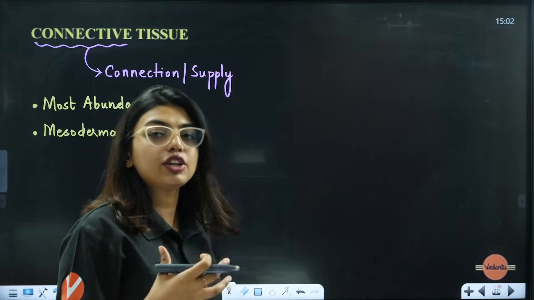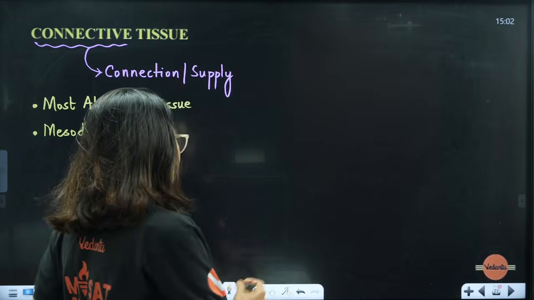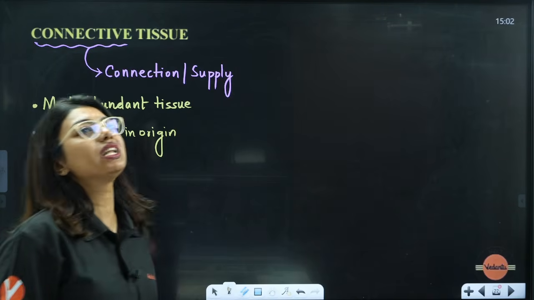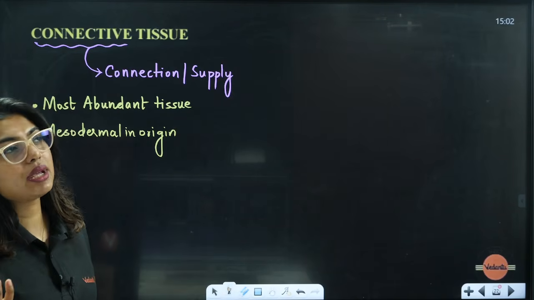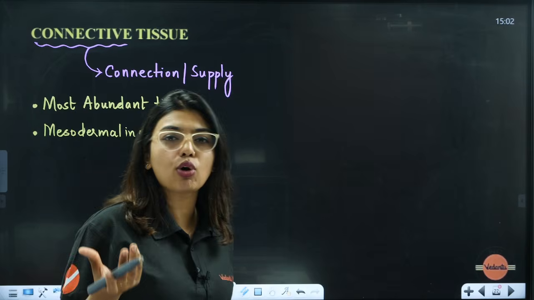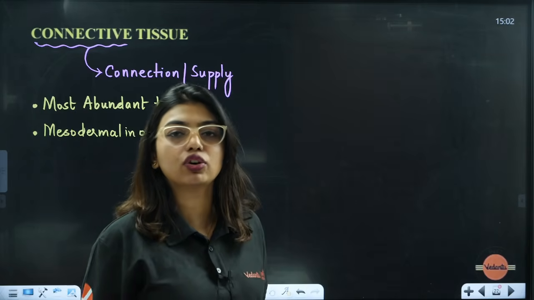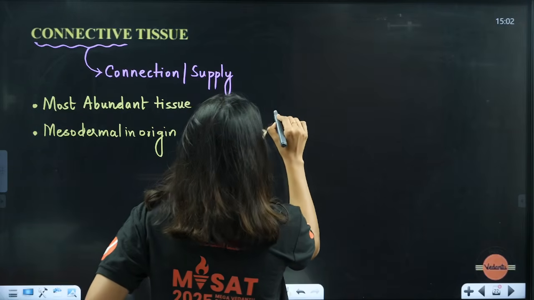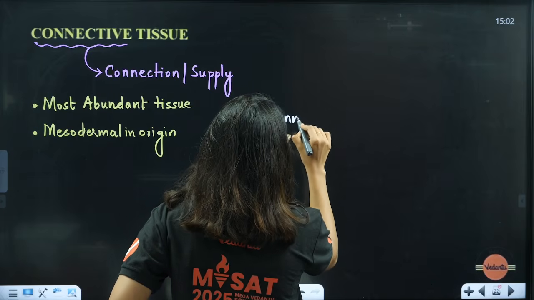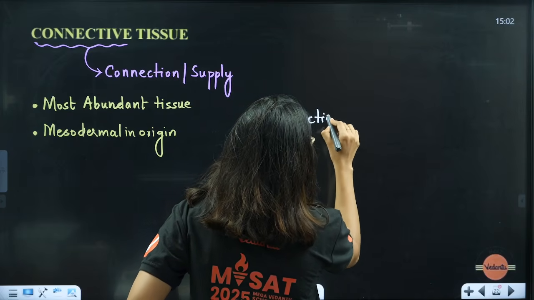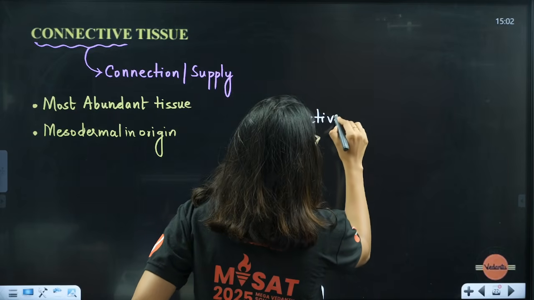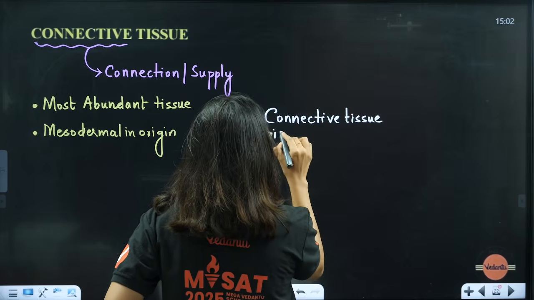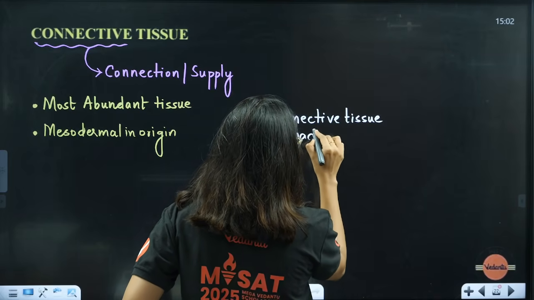Now here, other than NCERT, where it is mentioned but not very clear, connective tissue is made up of certain components. Components, what are they? Like let's say now I am making coffee. In coffee there is milk, coffee powder, sugar. Those are the components of the coffee. Similarly, what components are there in the connective tissue? So connective tissue, students, is made up of